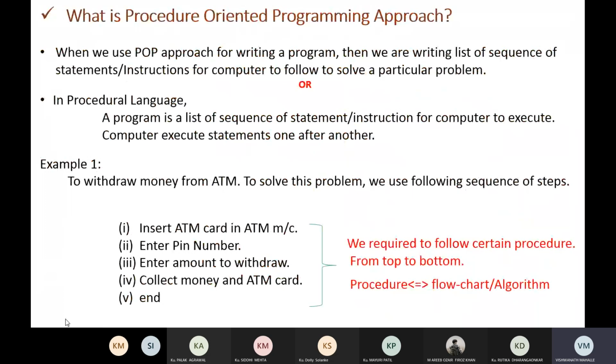In the procedure oriented programming approach, we write a program as a list of a sequence of statements for the computer to execute. So we are required to follow some sequence. We write the program as a sequence of statements so that the computer can follow it.